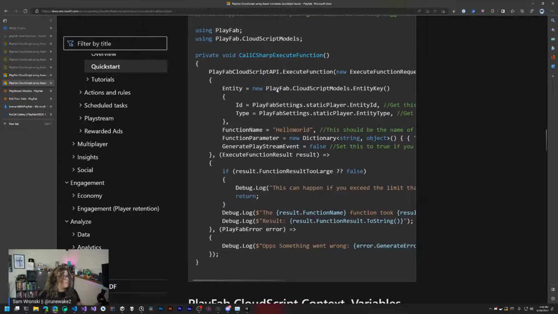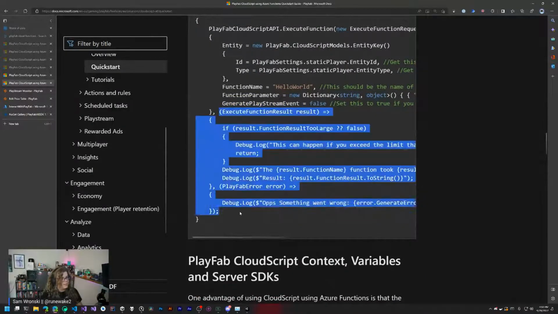And so what's going on here is, that's a little bit too much. We're going into the Cloud Script API and saying execute a function with a specific function request. This is very similar to the rest of PlayFab's APIs. We have some sort of client that is creating a series of requests and then responding to those. So in this case, we're giving it information about the function name, any parameters we might want to pass in. So if there's custom parameters that the client is going to provide, this gives you a way to do that. You can also toggle with a Boolean whether this should show up in PlayFab's playstream or not. And then the other one is two response handlers.